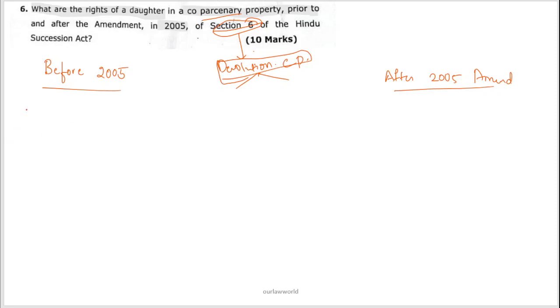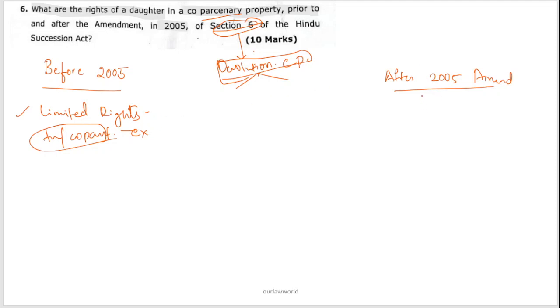So before 2005 regarding Section 6, we can term this as limited rights. Here daughters don't have equal rights in ancestral or coparcenary property, and this is excluded. So daughters have limited rights only.